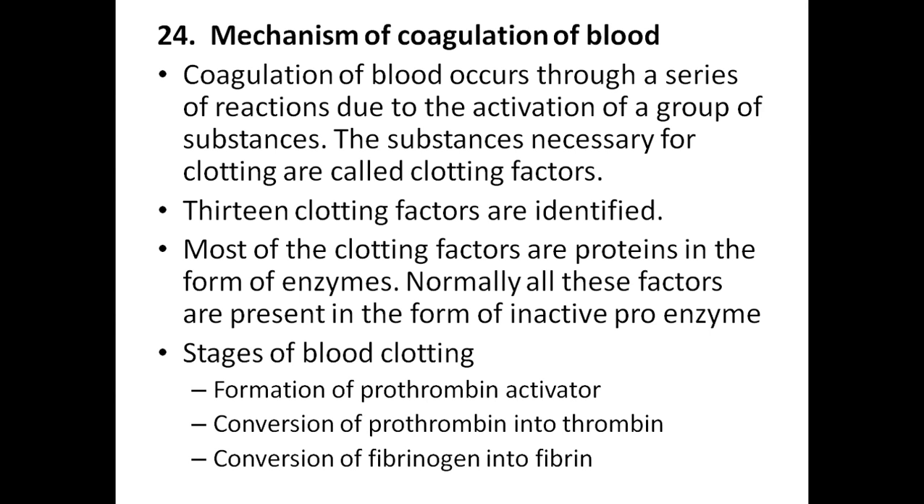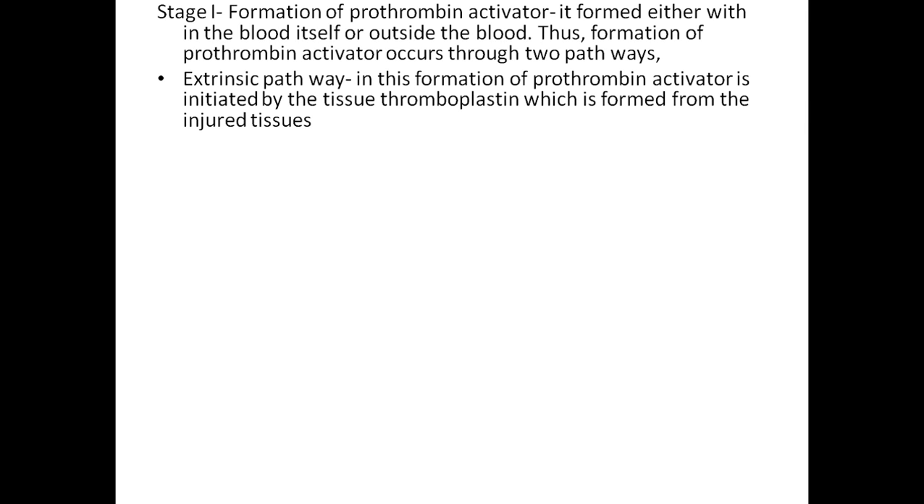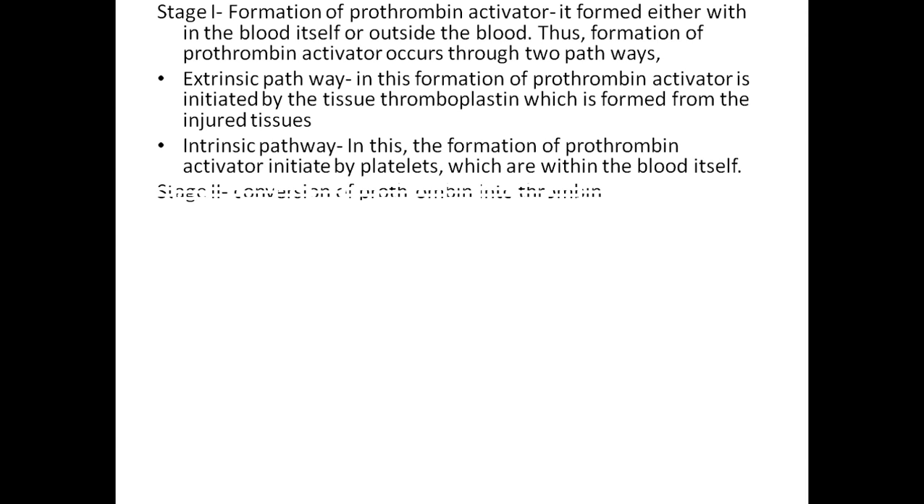Stages of blood clotting include formation of prothrombin activator, conversion of prothrombin into thrombin, and conversion of fibrinogen into fibrin. Stage 1, formation of prothrombin activator. It is formed either within the blood itself or outside the blood. Thus, formation of prothrombin activator occurs in two pathways: extrinsic pathway and intrinsic pathway.